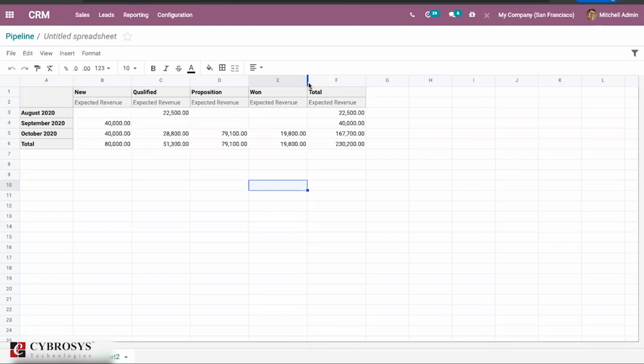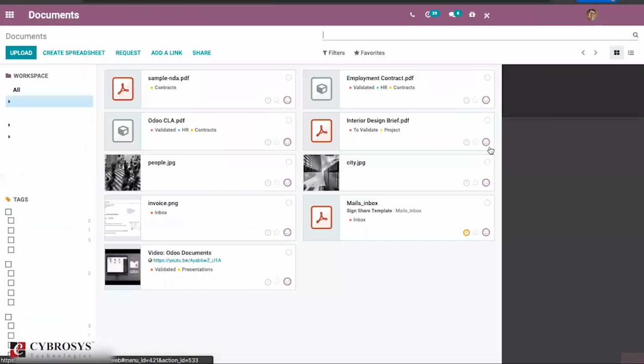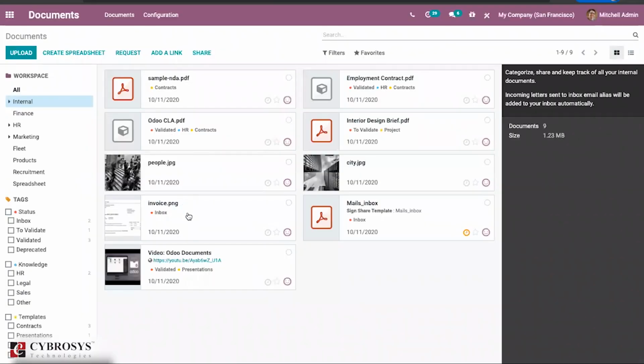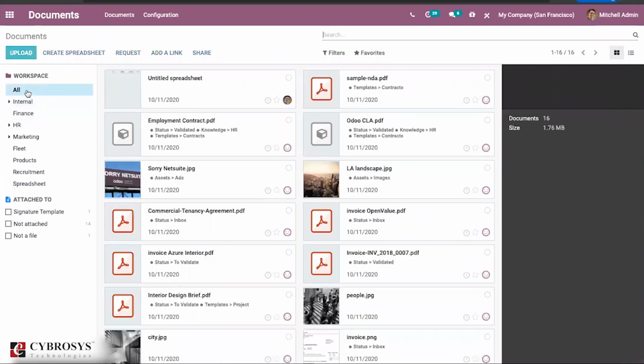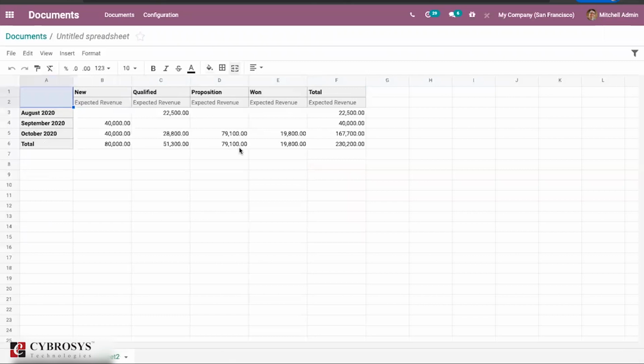So one of the main features of this is that it is available in the document area. So once you go into the document, you can just find the details here. So I am just selecting, and you can just find an untitled spreadsheet here. Once you click on this, you can just open it, and this will also be adding all the data from your